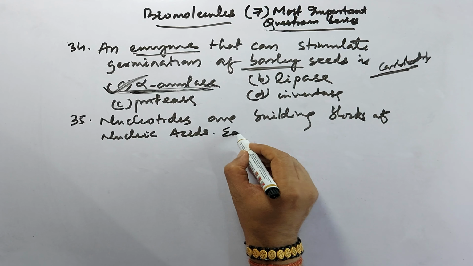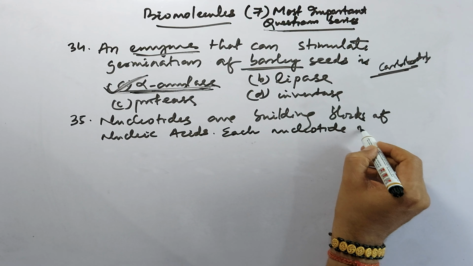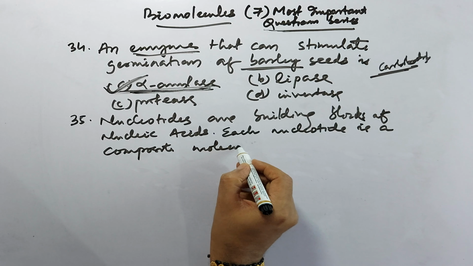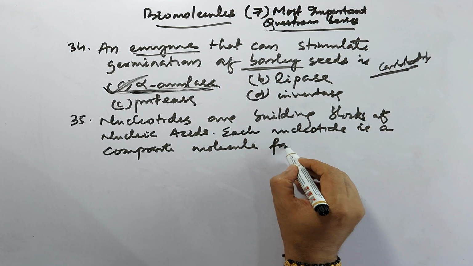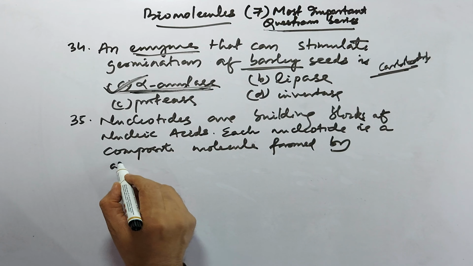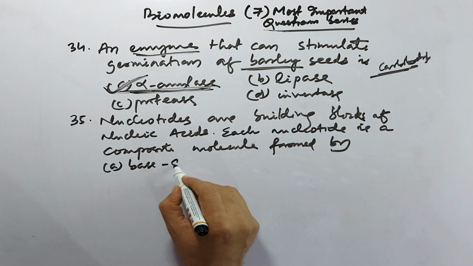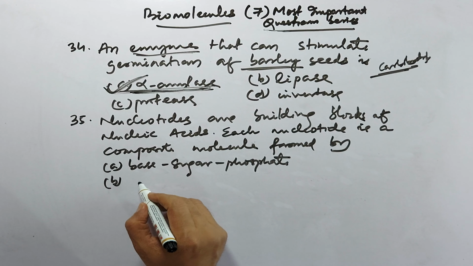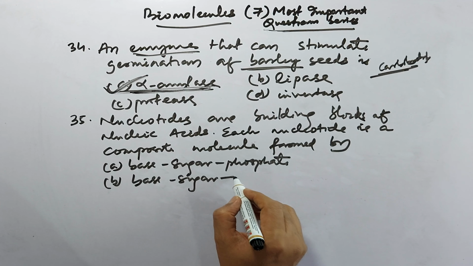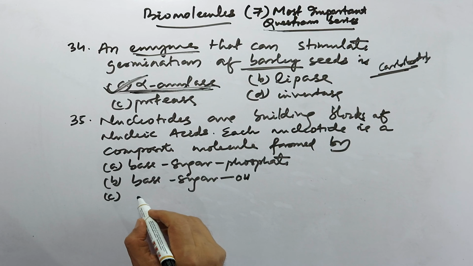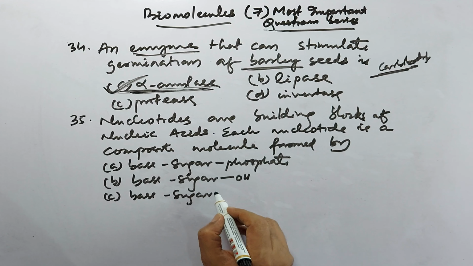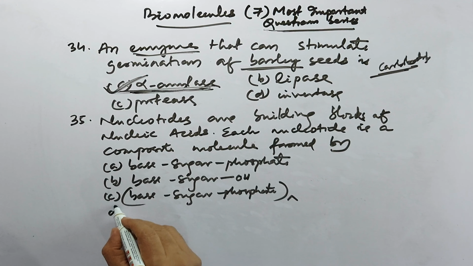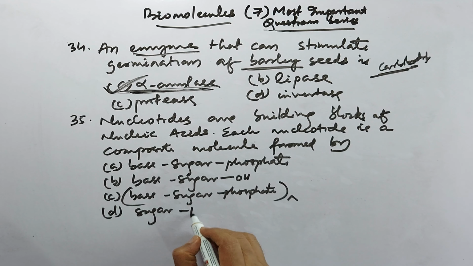Each nucleotide is a composite molecule formed by: first option base, sugar, phosphate; B option base, sugar, hydroxyl group; C option base, sugar, phosphate n numbers; and D option sugar, phosphate.